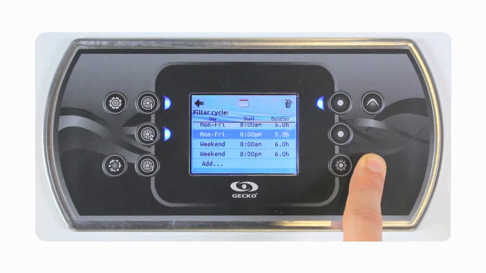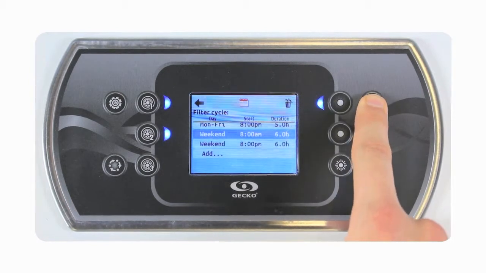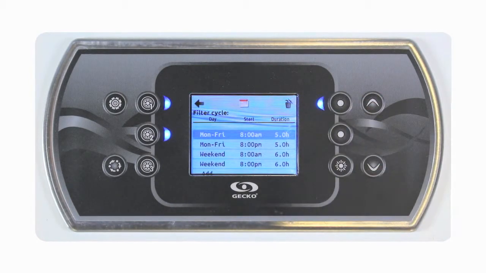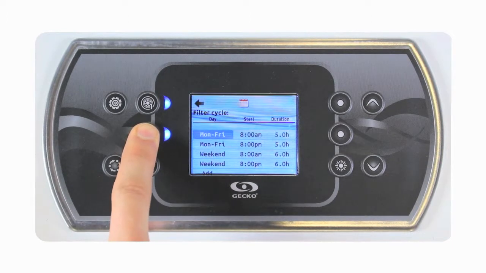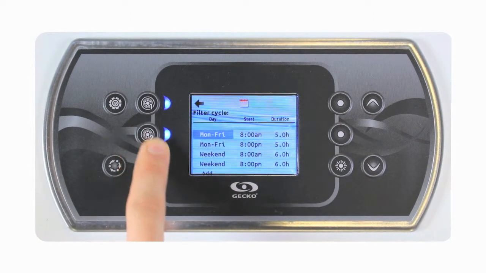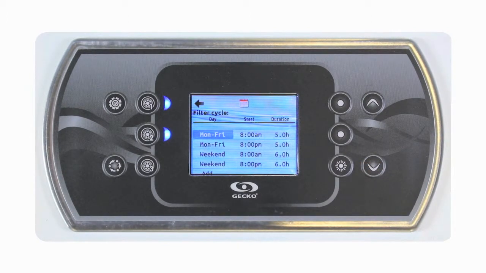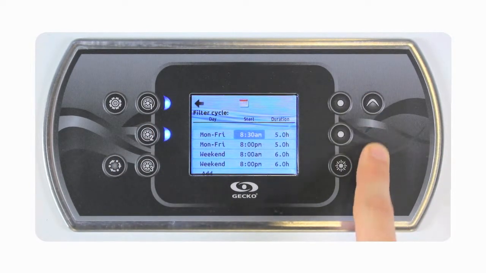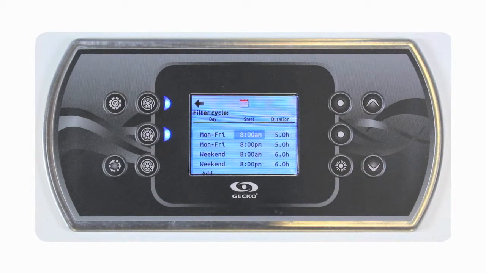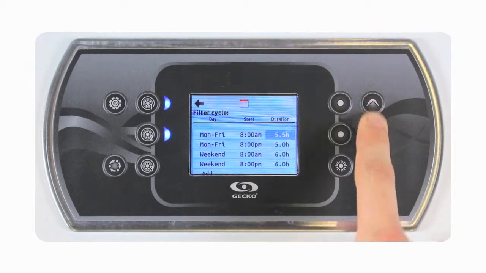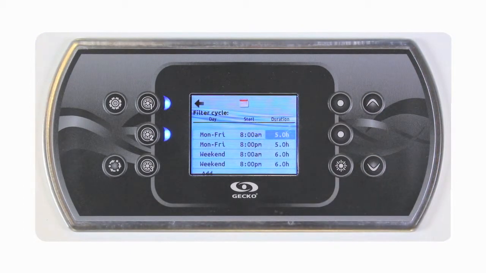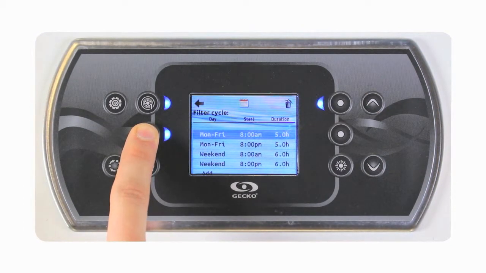To modify a filter cycle, simply put the cursor over it and click on the Select key. First, we can select the occurrences. Click on Select again to change the start time. Click on Select again to change duration. Click on Select one last time to confirm the changes.